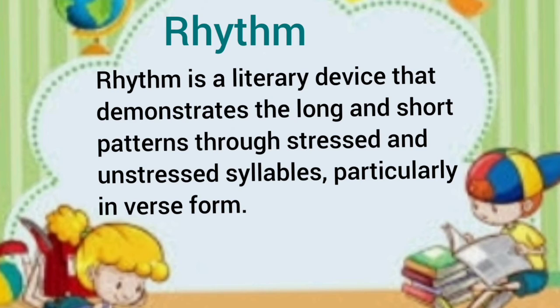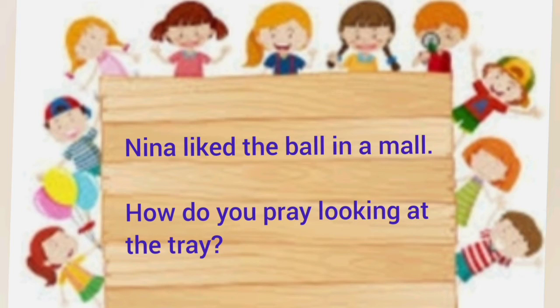Next one, rhythm. Rhythm is a literary device that demonstrates the long and short patterns through stressed and unstressed syllables, particularly in verse form. For example, Nina liked the ball in the mall. How do you pray looking at the tray?